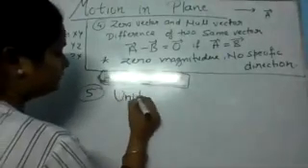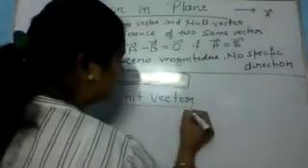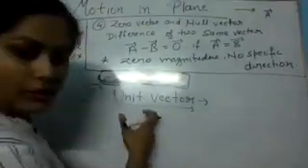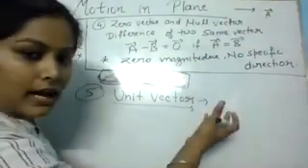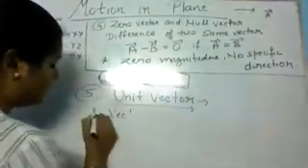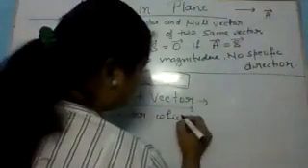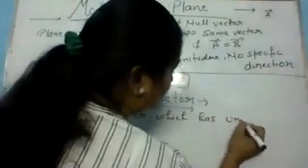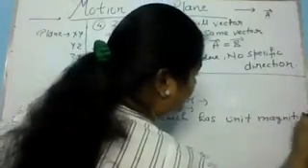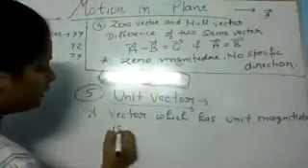Unit vector. As you can guess by its name, the vector which has magnitude as unity, that vector is called unit vector. A vector which has unit magnitude is called unit vector.